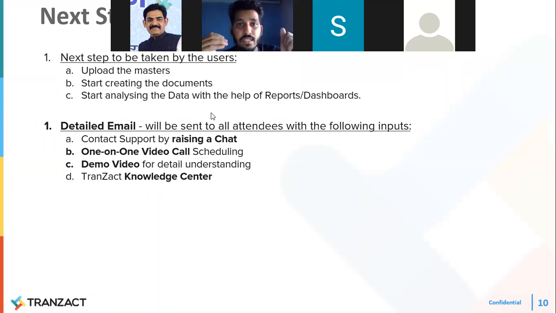So the first step, what we need to do here in the system, is to start the documentation part. First thing is to upload the masters. We have to add all our data, be it item data or the customers' data. This is the first master which we have to add. Second is to start creating the documents.